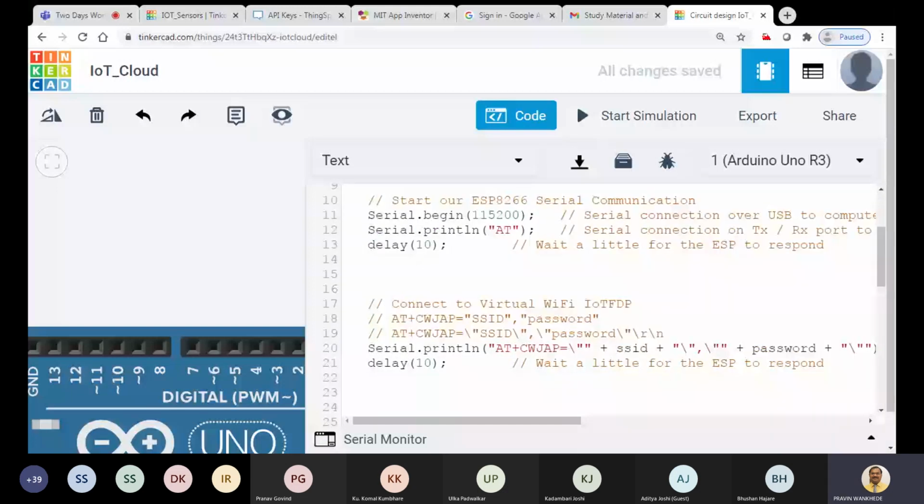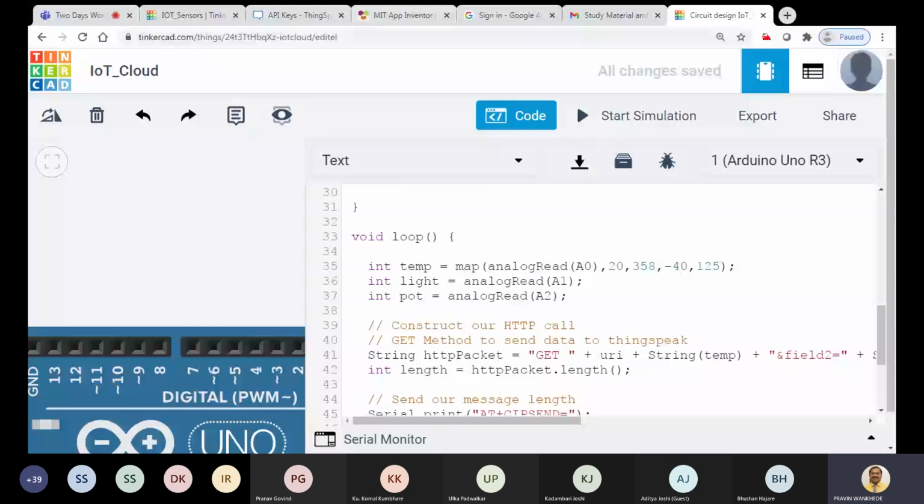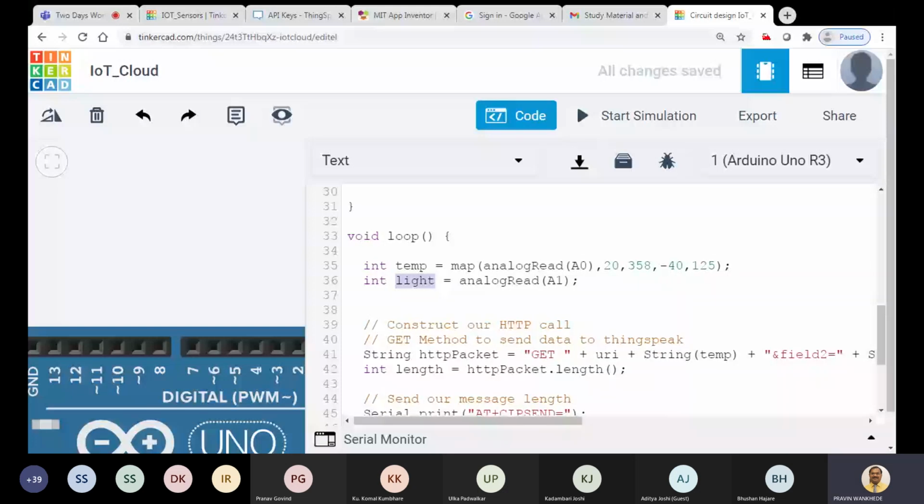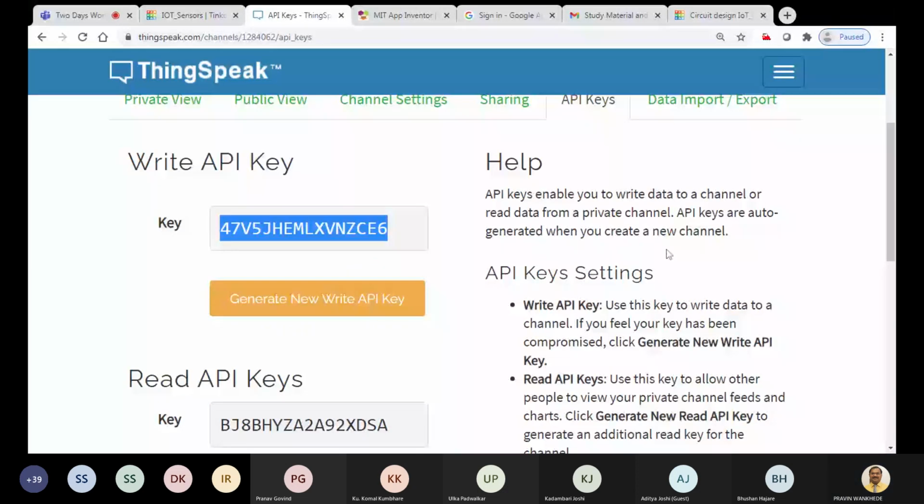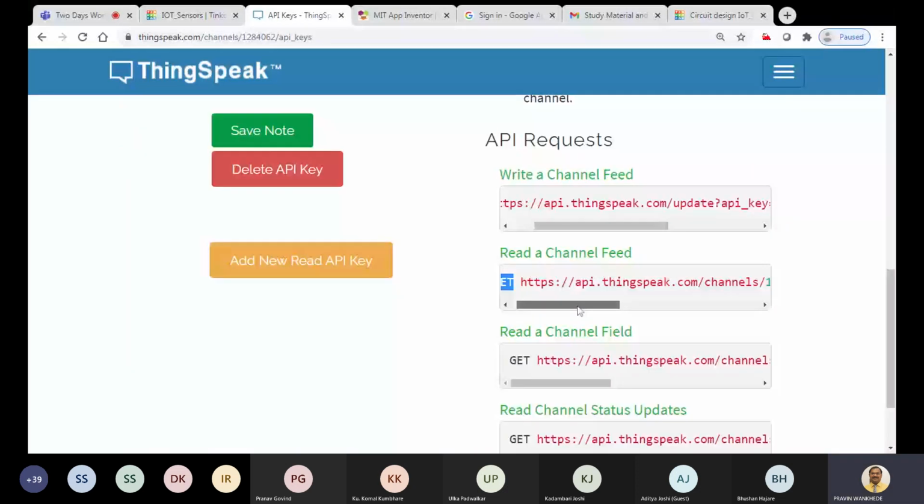But to send some data, first we have to read it. For that purpose, we have written here reading A0, that is the temp value, and again the mapping, and I have written both commands in one line. Then analogRead A1. Okay, I will remove this part. And then we got the temp value and the light value. Fine. And what will we do? See here, what is the command that we have? I will go to ThingSpeak, and what is here? Get, then your host name, and then the line. What is the channel field request? Update question mark, and through this format you have to send the data.